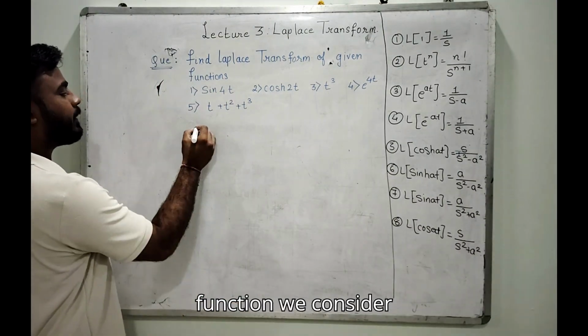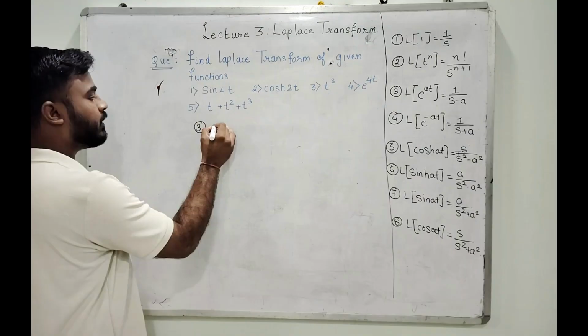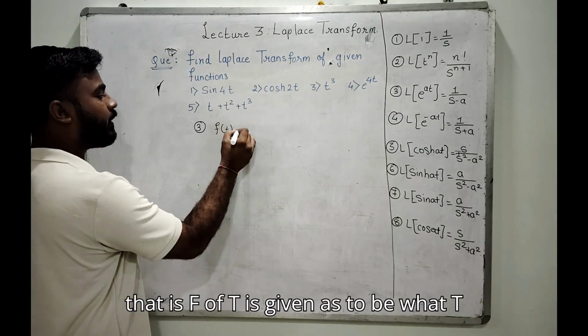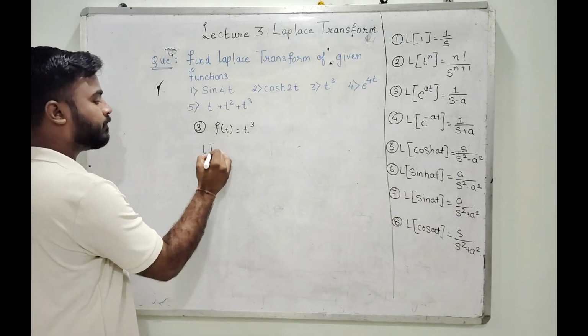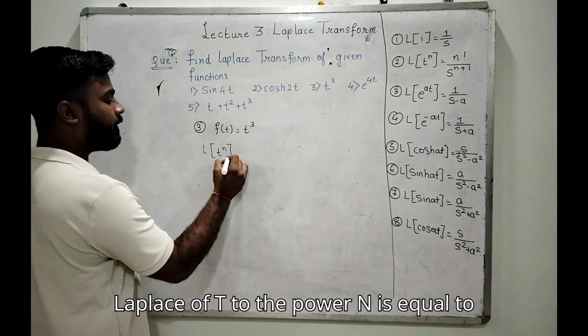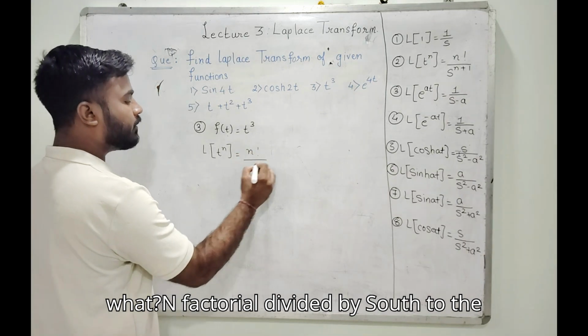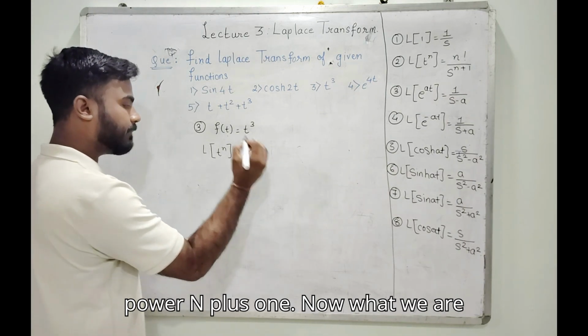Here you can see, for the third function, f of t is given as t to the power 3. Again, Laplace of t to the power n is n factorial divided by s to the power n plus 1.